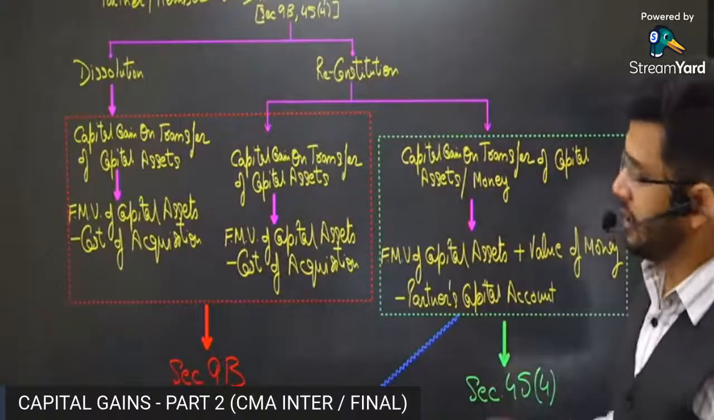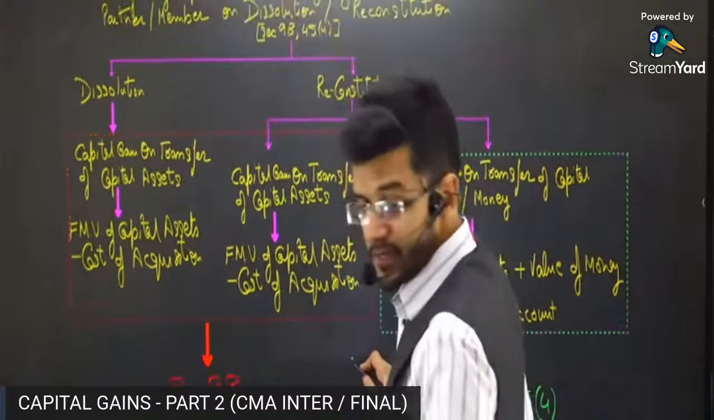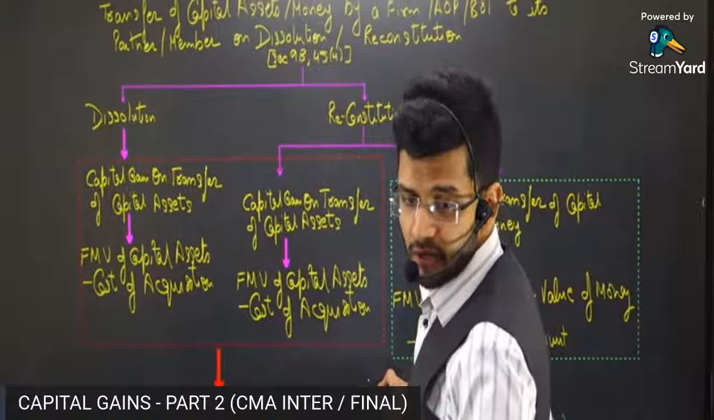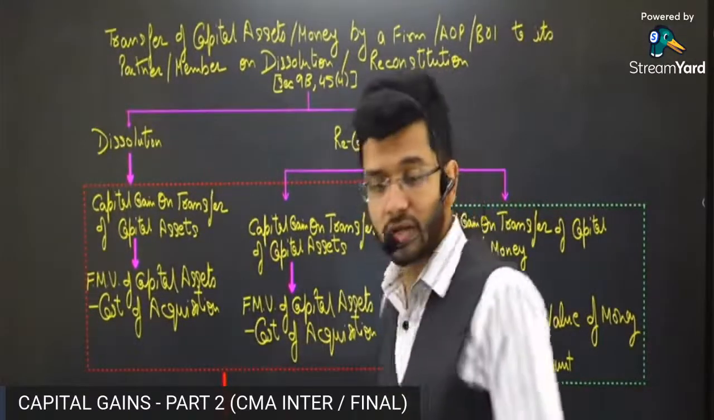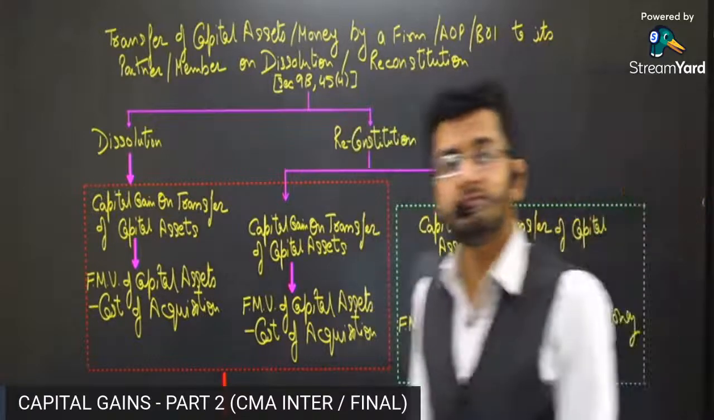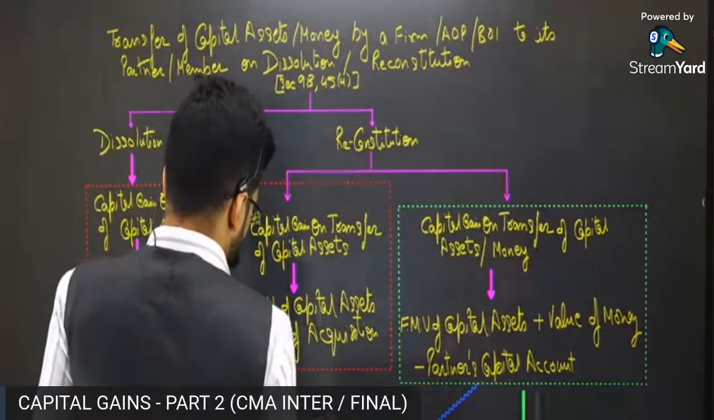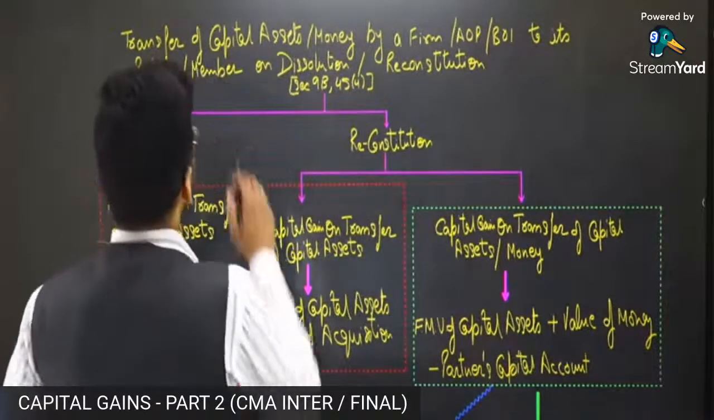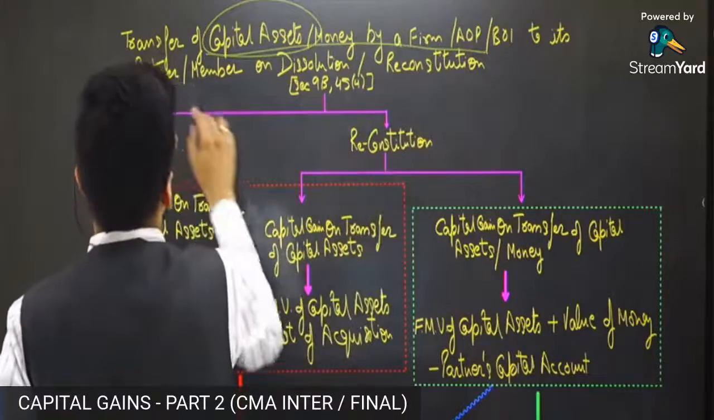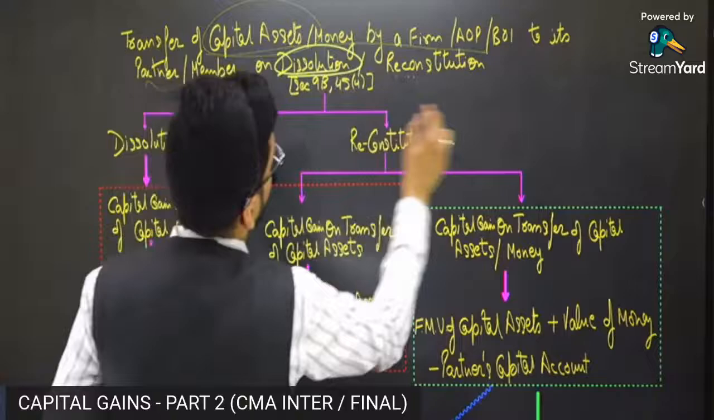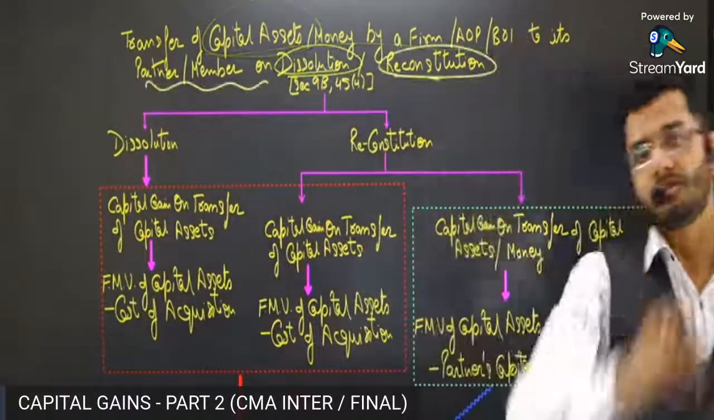All right. So guys, just like a partner can transfer his assets to the partnership firm, similarly, a partnership firm can also transfer its assets to the members. Now, if transfer of capital assets or money is made by a firm, AOP or BOI to its partners on dissolution or reconstitution, then we have certain special sections to deal with it.